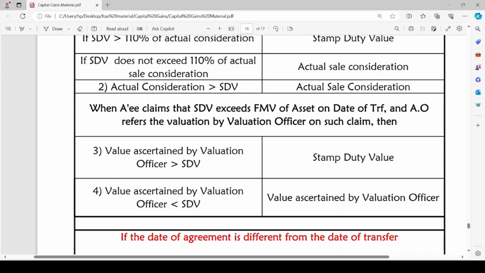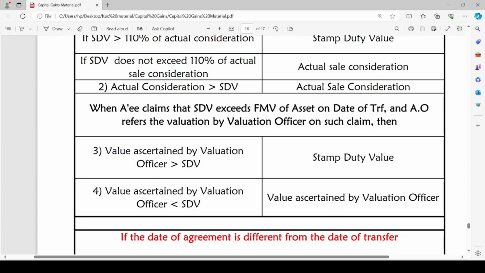Then, on valuation, if the value of the capital asset as ascertained by the valuation officer exceeds the stamp duty value, then the deemed sale consideration will be the stamp duty value itself. If the value ascertained by the valuation officer is less than stamp duty value, the value ascertained by the valuation officer will be deemed sale consideration. That means the lower value is taken